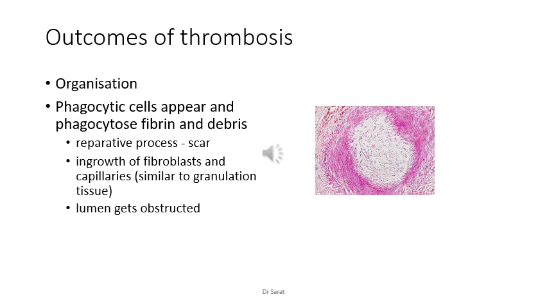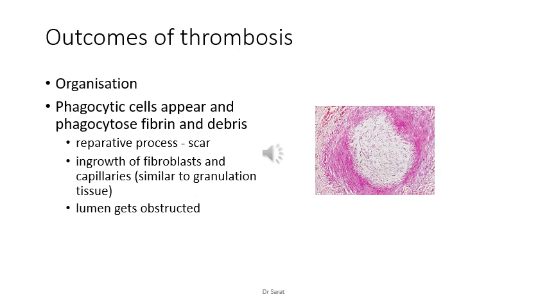New capillaries are formed, similar to granulation tissue, and here the lumen gets obstructed because the scar formation causes obstruction of the lumen. It's much more solidifying, a fibrotic scar formation is occurring, and the blood flow is obstructed almost completely.